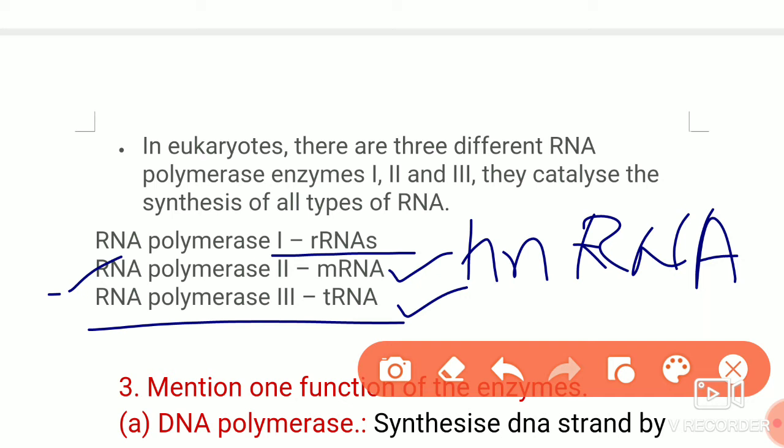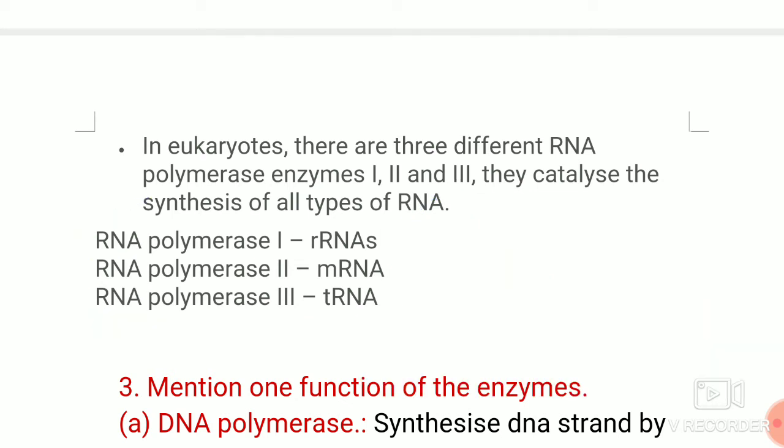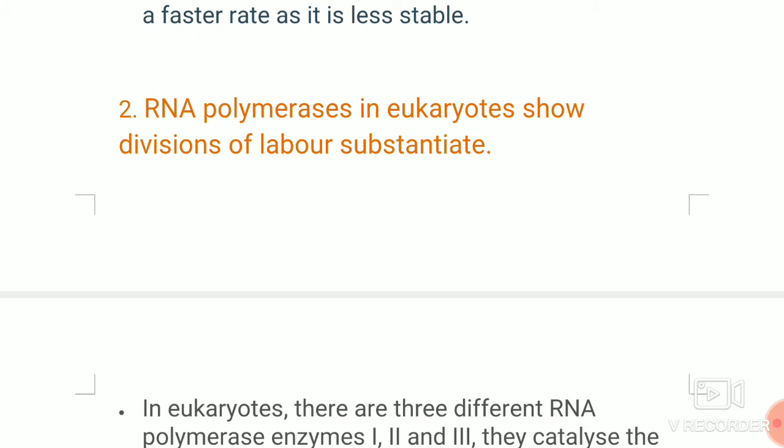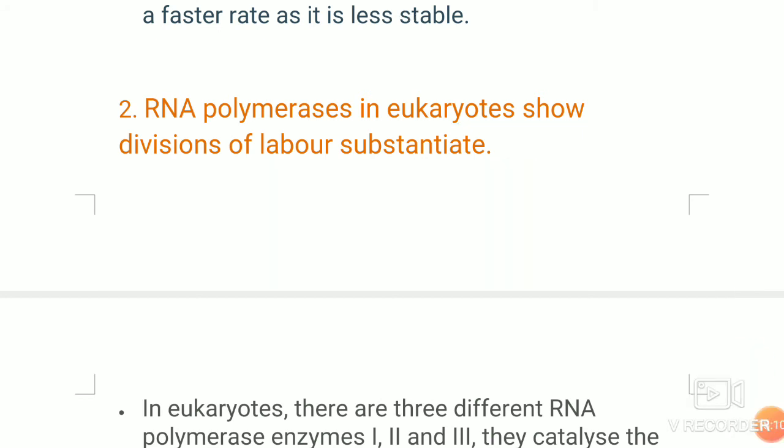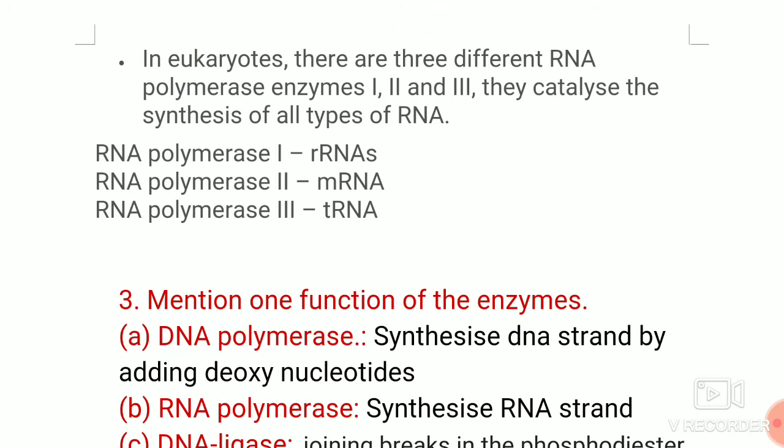So each RNA is synthesized separately by separate RNA polymerases. That's why it is called division of labor. You have to write the answer like this for the question.